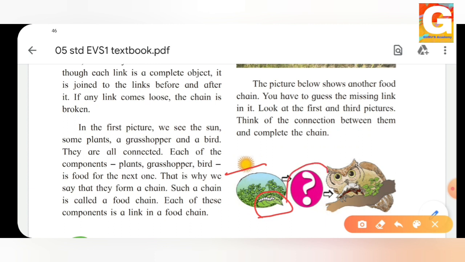Now what is this question about? This is what you have to find. This is the first one and this is the third picture. What is this picture about? Yes, it is the owl. So now students, think about it and answer this, and comment to me what would be the food of the owl.